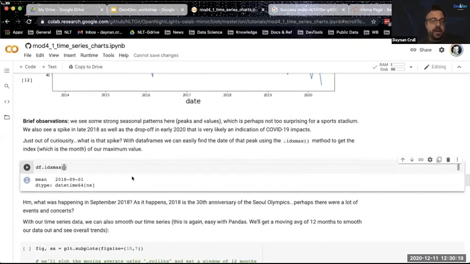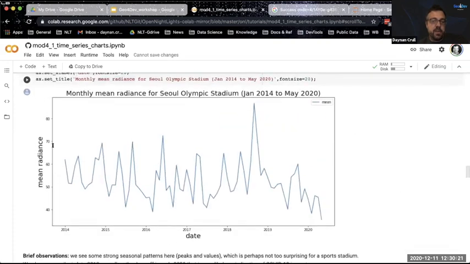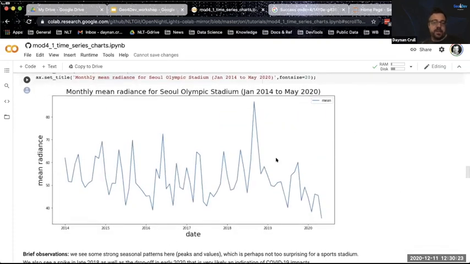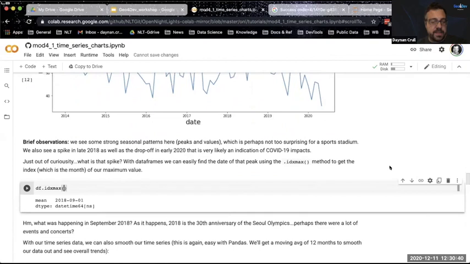But what excites me about data science is that this is an anomaly or an event that we looked at just purely from the data without knowing anything else. By looking at nighttime lights data, I'm able to infer some kind of event and it might lead me to other inquiries. And obviously, if you work with time series analysis, you know that anomaly detection is a very common and very powerful use case for time series.